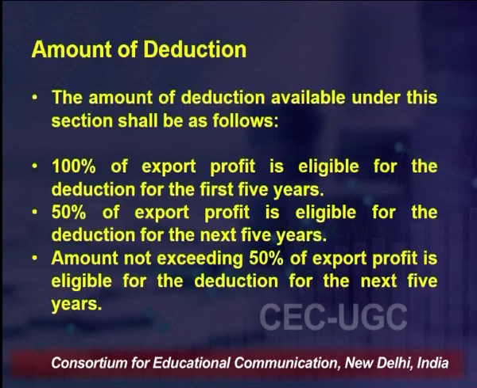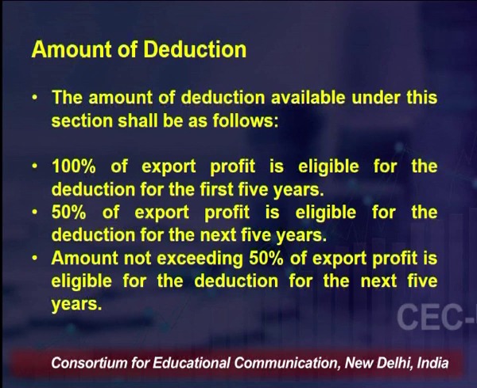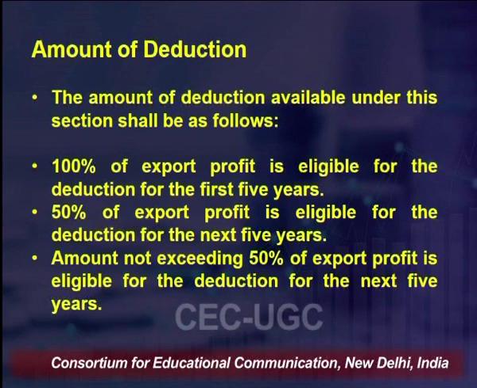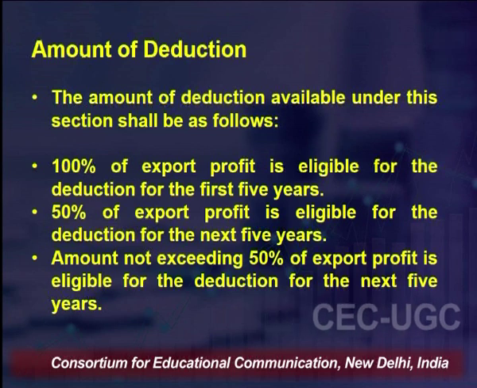So, it goes in tranches. You avail the first tranche at 100% for 5 years, then in the second tranche you avail 50%, and for the years after that the upper ceiling should not exceed 50%. You will be given a benefit, but up to 50% of the export profits. That's the maximum limit.